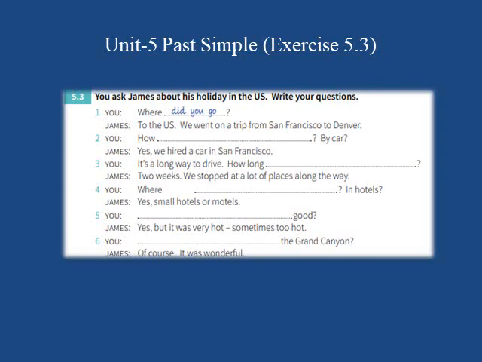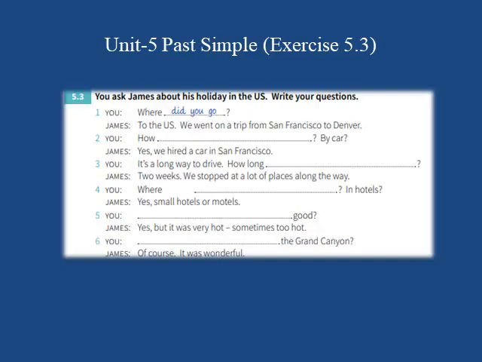Unit 5, Past Simple, Exercise 5.3. You ask James about his holiday in the US. Write your questions. Here, you have been given 6 questions and 6 answers. You have to fill the gaps.